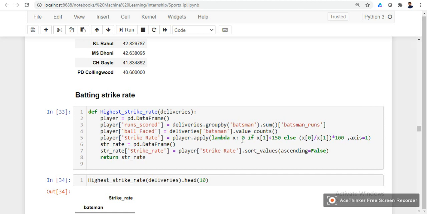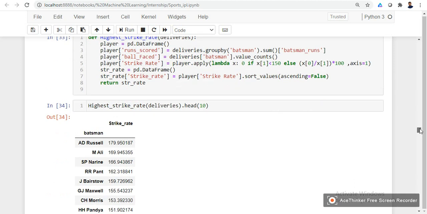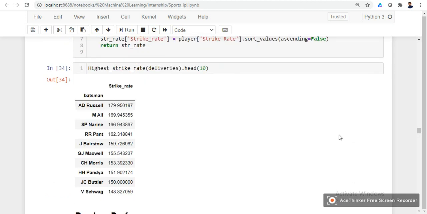Next, the batting strike rate. In the batting strike rate category, we have Andre Russell with 179 batting strike rate. Next, Moeen Ali with 169. Next, Sunil Narine. All this data is being fetched from the total IPL data set. These are the players with the all-time IPL data.